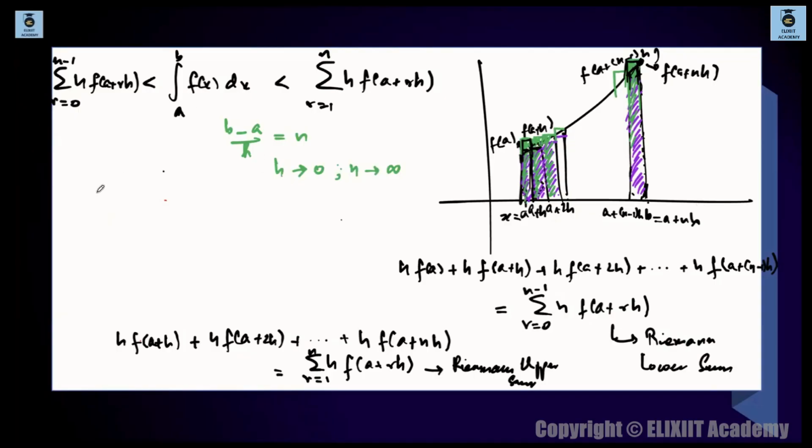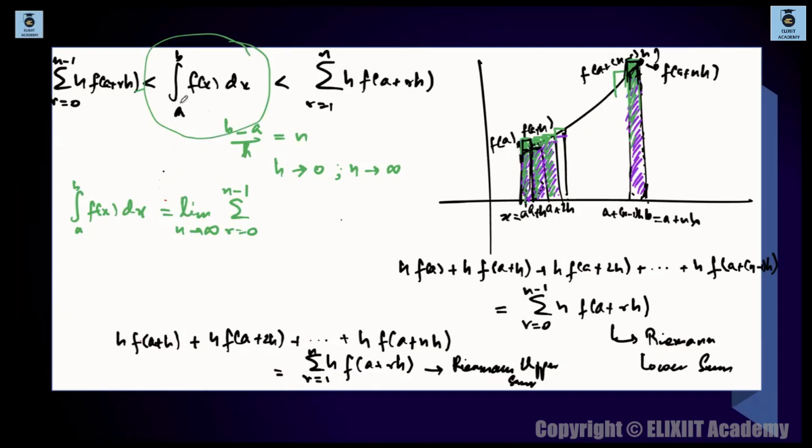This integration, a to b f(x) dx, will be approximately equal to the summation, limit n tends to infinity, summation r is equal to 0 to n minus 1. You can take either one. Why did I take this? Can you see that we have used the sandwich theorem? This is independent of n, right?